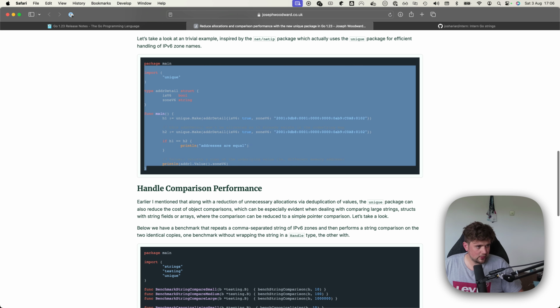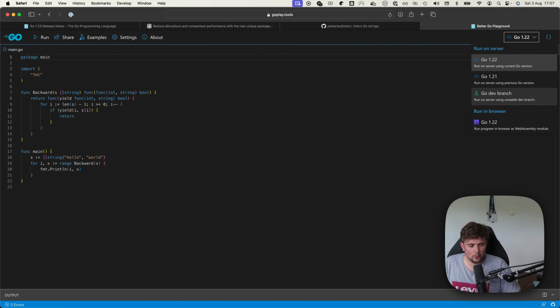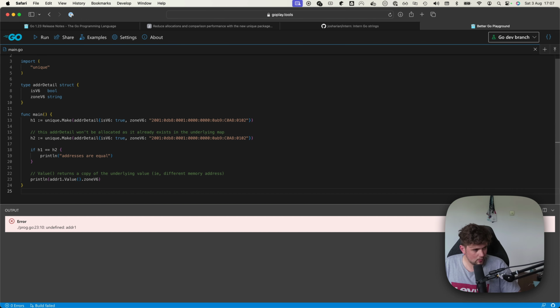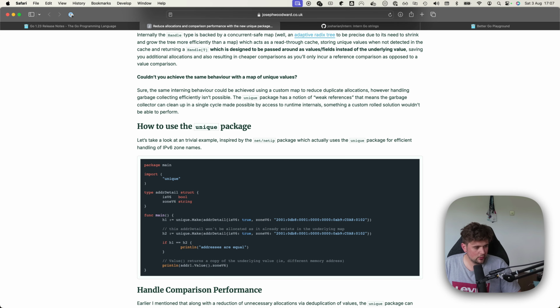So let's take this example. Let me just switch this to the Go 1.23 branch, and we should be able to paste this whole thing in here and run it. And it looks like there's a tiny mistake in this, so we can let the author know in a sec. But if we take h1.Value and run it again, we can see addresses are equal, and it prints out the address too. So this is working. Let's jump back over here.